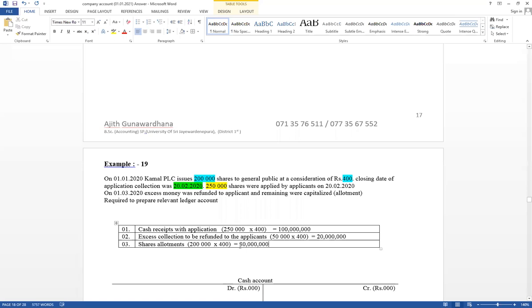80 million we have to collect to start and run the business.